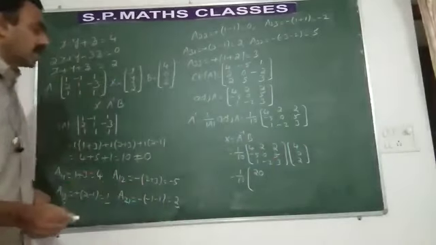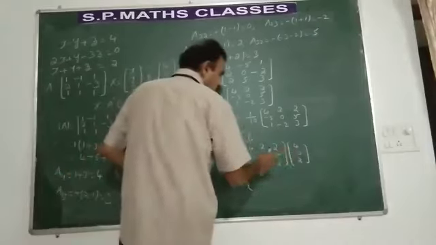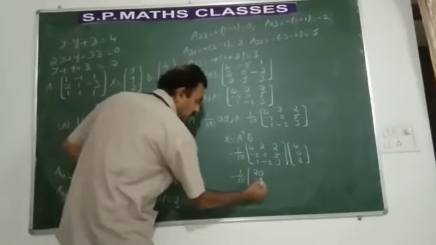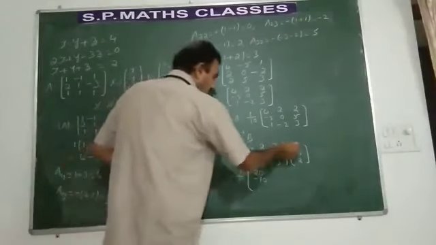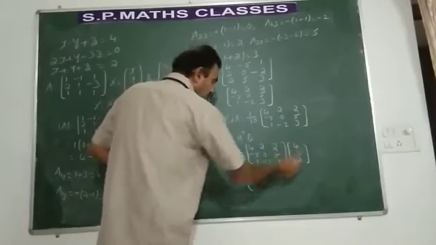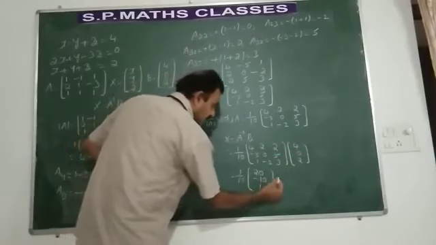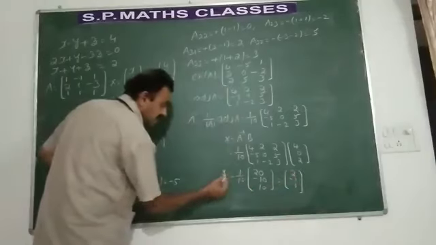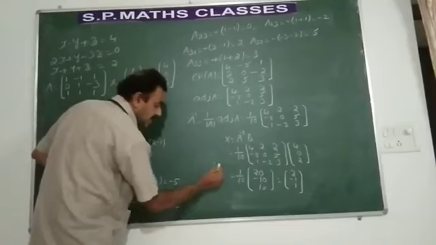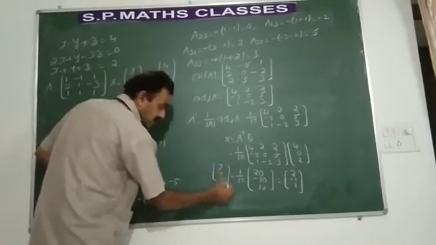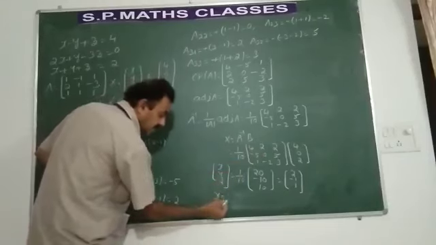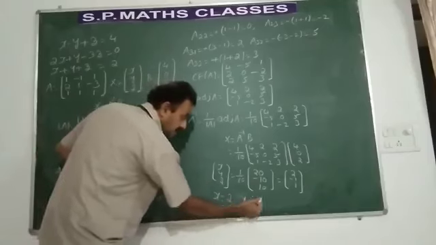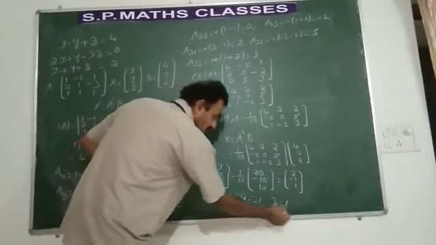Minus 5 into 4, minus 20. Plus 0, plus 10, it is minus 10. 1 into 4, 4. 0 plus 6, it is equal to 10. That's equal to, you get 2, minus 1, 1. That's what X is. What is X basically? It is the column matrix X, Y, Z. Equate: X is equal to 2, Y is equal to minus 1, Z is equal to 1.